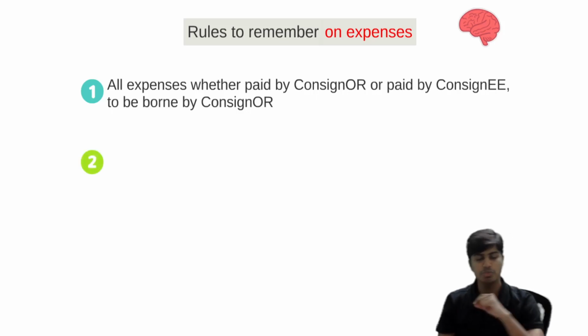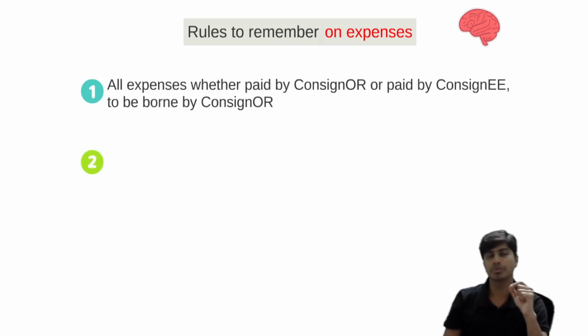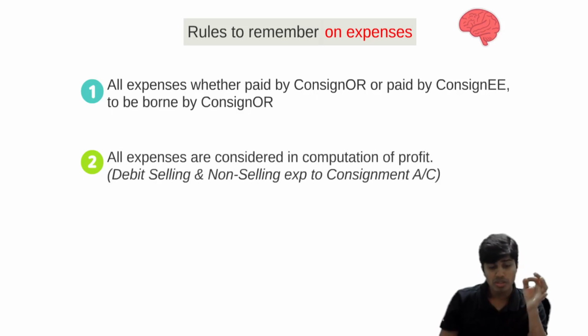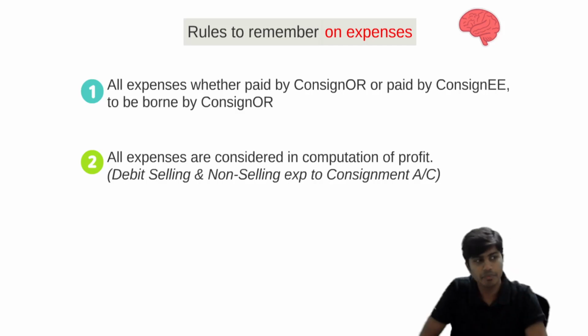Fantastic. Then the next point, the second point that you need to note: expenses, whether paid by consignor or paid by consignee, are borne by consignor. Now, the next point is these expenses can be categorized into two. One is selling expense, the other is non-selling expense. We'll also call it recurring and non-recurring. Now, what is selling expense? What is non-selling? Let me tell you.